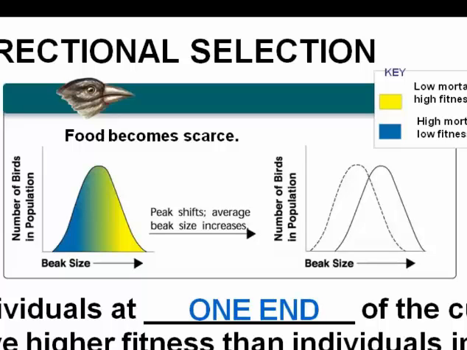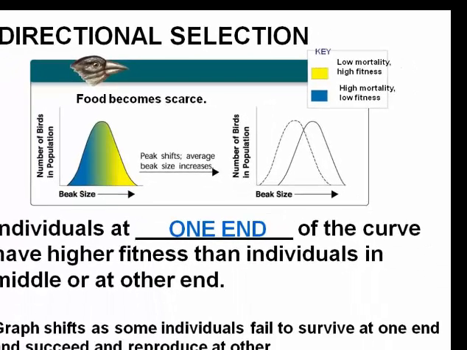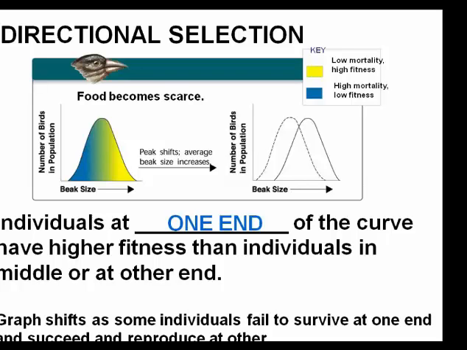Let's say that for Darwin's finches, having a larger beak size is more beneficial because something happens on an island where larger fruits or larger seeds become more plentiful, and the small beaked birds can't really open them or get to them. Those with larger beaks that can get to the food are going to be more likely to survive, and thus the graph shifts towards the area of higher fitness.